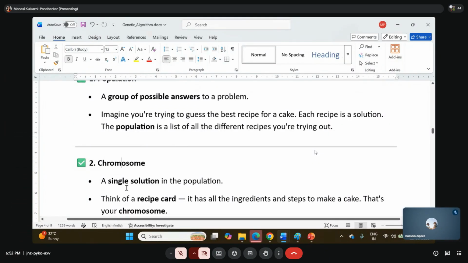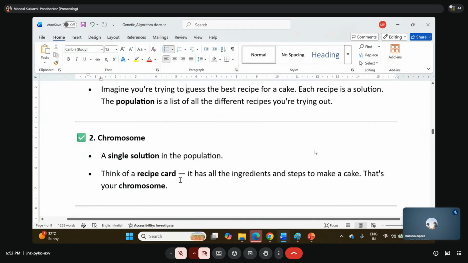Chromosome. What is a chromosome? A single solution in the population. If I have 20 solutions here, every solution is a chromosome. So think of the recipe card. It has all the ingredients and the steps to make the cake. That is your chromosome. If I am making a chocolate cake, the ingredients of a chocolate cake will be different,